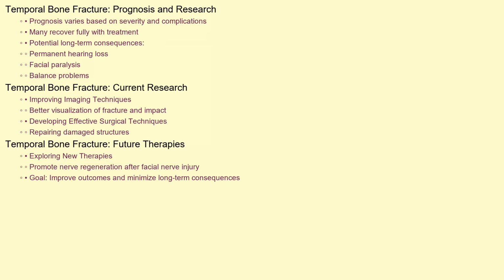The prognosis for a temporal bone fracture varies depending on the severity of the injury and the presence of complications. Many people recover fully with appropriate treatment. However, some may experience permanent hearing loss, facial paralysis, or balance problems. Recent research is focusing on improving imaging techniques to better visualize the fracture and its impact on surrounding structures, developing more effective surgical techniques for repairing damaged structures, and exploring new therapies to promote nerve regeneration after facial nerve injury. The goal is to improve outcomes and minimize the long-term consequences of temporal bone fractures.